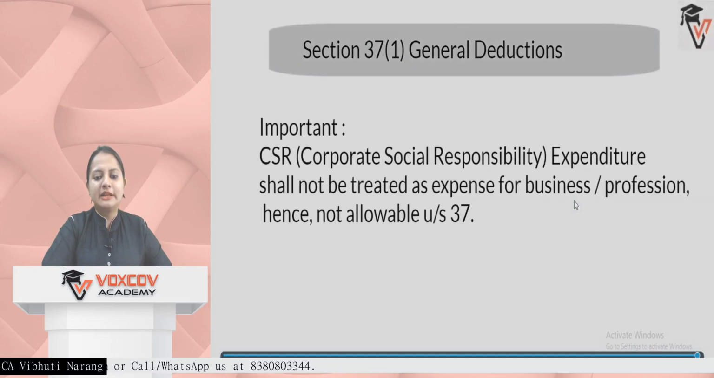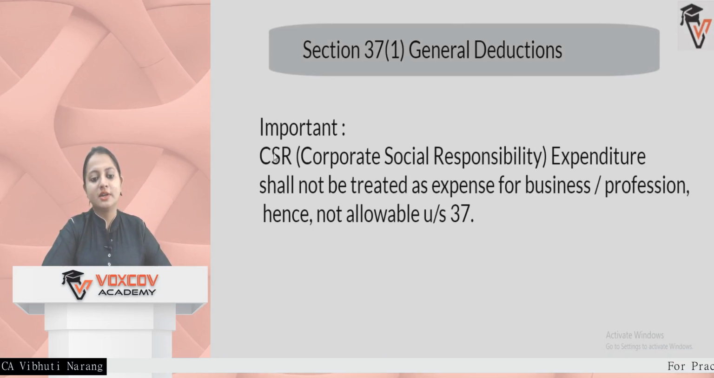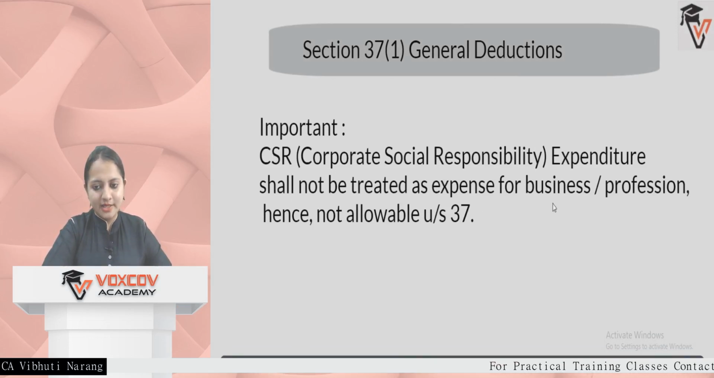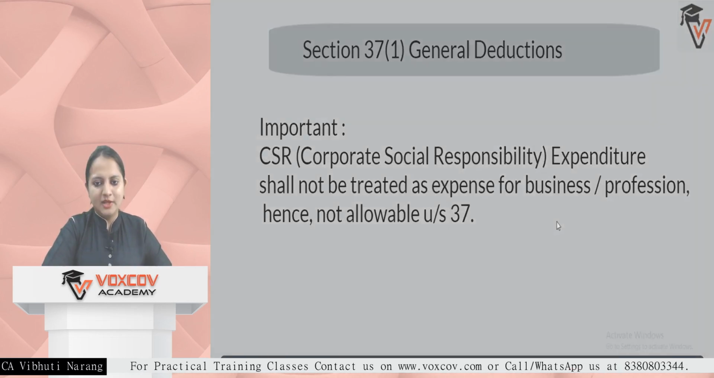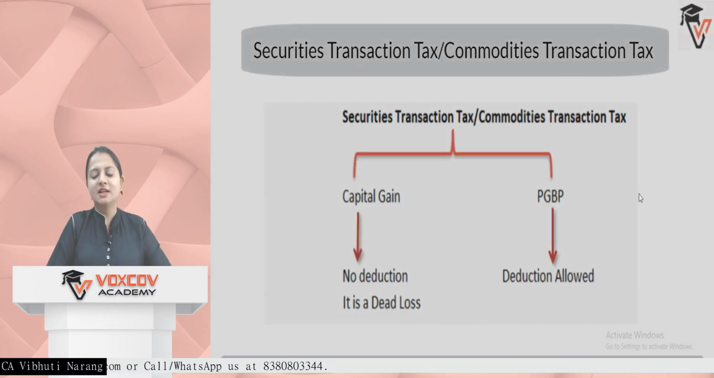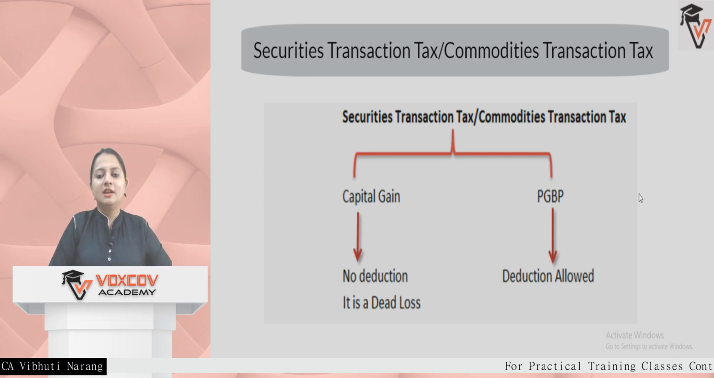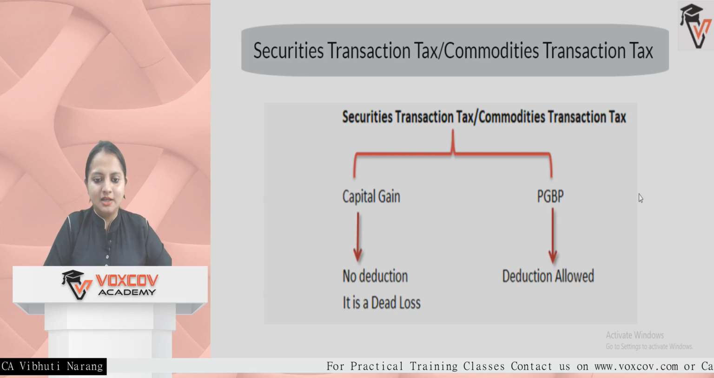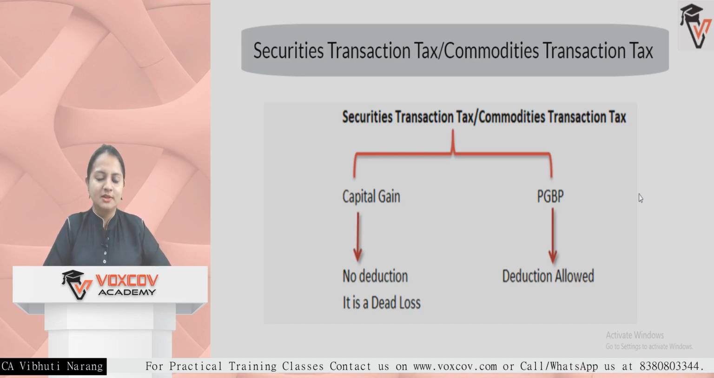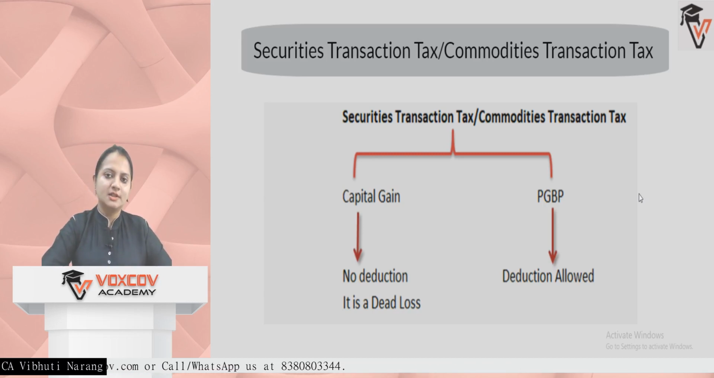One important thing to be noted is corporate social responsibility. CSR is not an expenditure. It is not treated as an expense for business or profession, and hence no deduction is allowed under section 37(1). There are two more small things which we need to understand. One is the securities transaction tax and commodities transaction tax, to be discussed in more detail under the head capital gains. But if any such tax is paid for an asset which is capital gain in nature, then no deduction is allowed. It will be a dead loss. But if the asset is PGBP in nature, or for any stocks or shares held as stock-in-trade, then deduction is allowed.